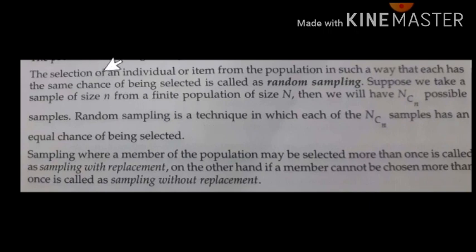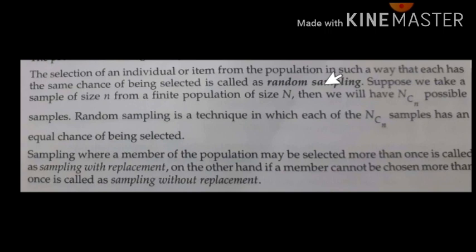The selection of an individual or item from the population in such a way that each has the same chance of being selected is called random sampling. In the previous slide we observed that sampling is a process where we select a sample from the population, but we did not discuss what type of selection we are doing.